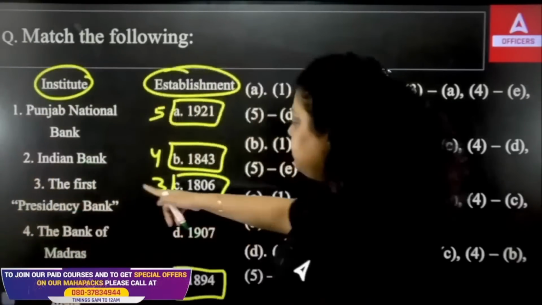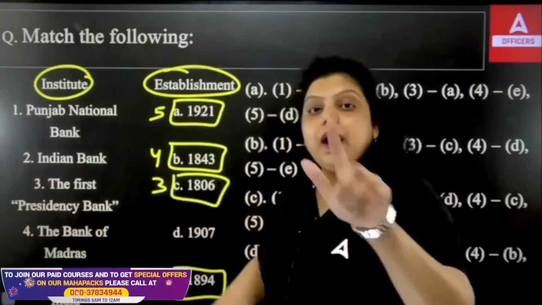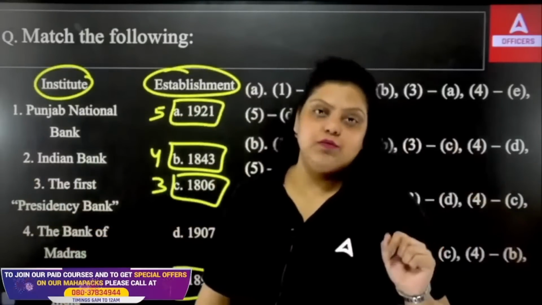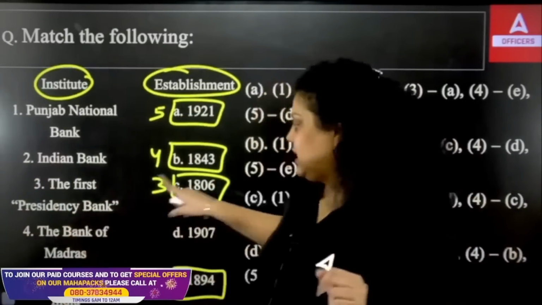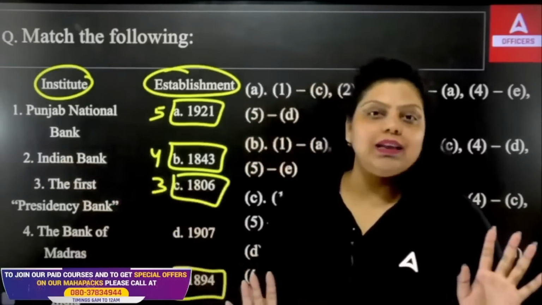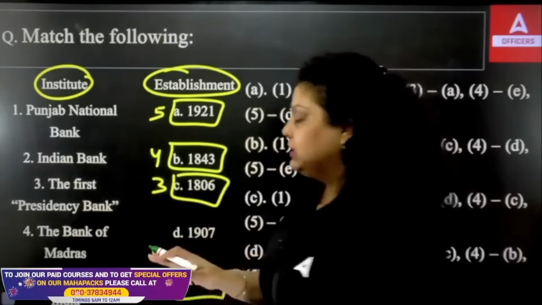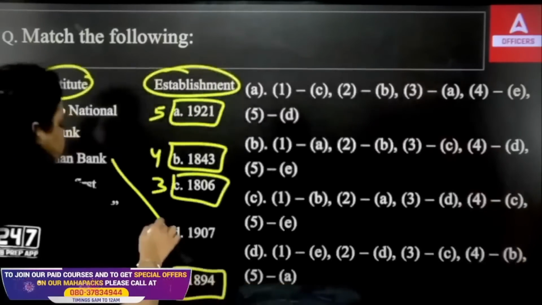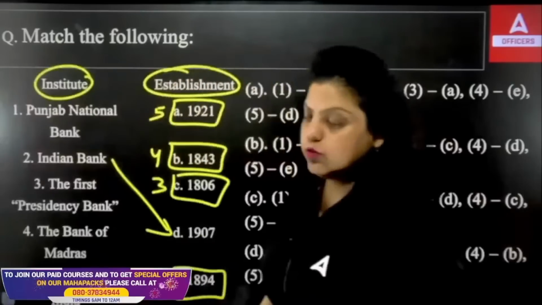So there was one more Presidency Bank. The first Presidency was Bank of Bengal. The second was Bank of Bombay, established in 1840. And the third was Bank of Madras, established in 1843. It means the Indian Bank was 1907. I really didn't know the establishment of Indian Bank, but do remember, Indian Bank was established in 1907.